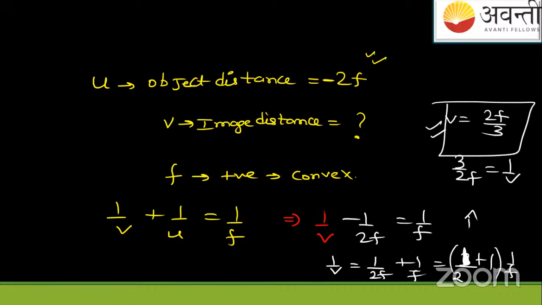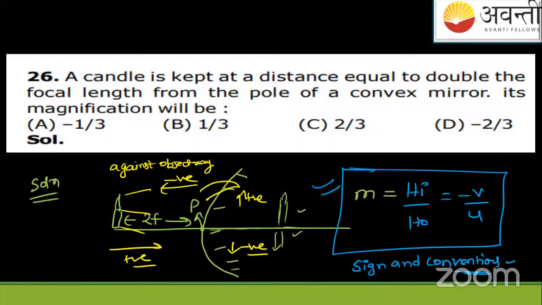Okay, now they're asking us the magnification. I'm marking it as the first equation. We got V equals 2F by 3. Put this here, V equals 2F by 3. U is how much? Minus 2F. So minus and minus, this will cancel. 2F and 2F will cancel, and 1 by 3 will come. So we'll get the magnification as 1 by 3. Excellent.